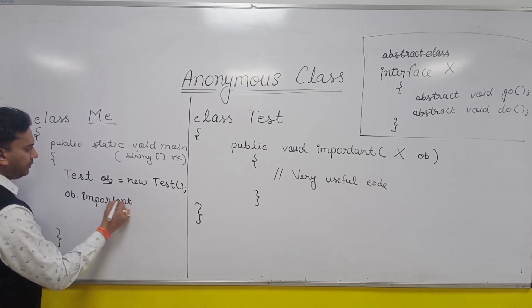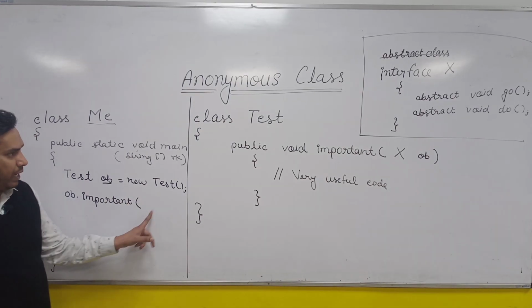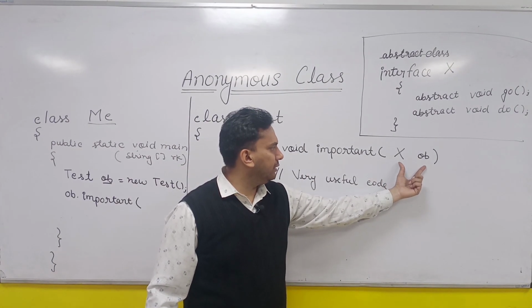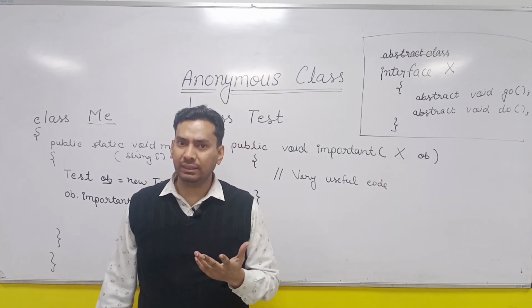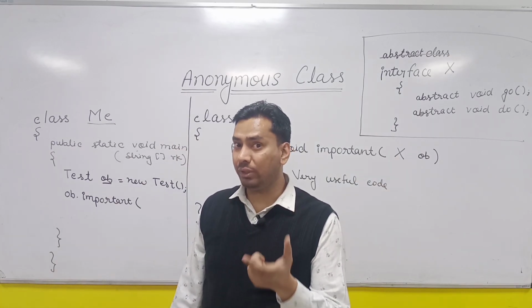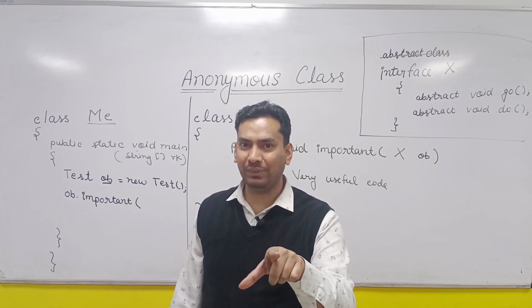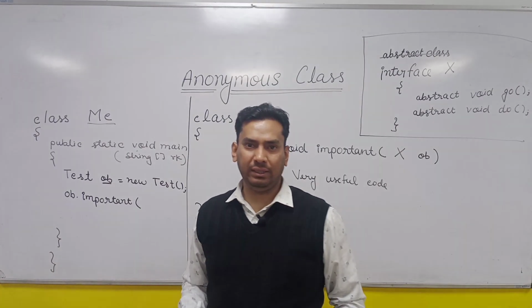As soon as you try to call this important method, you have to pass the parameter. The parameter is an X type object. So now we will concentrate on X because we have to create the object of X. Why? Because we have to pass it here to call the method.